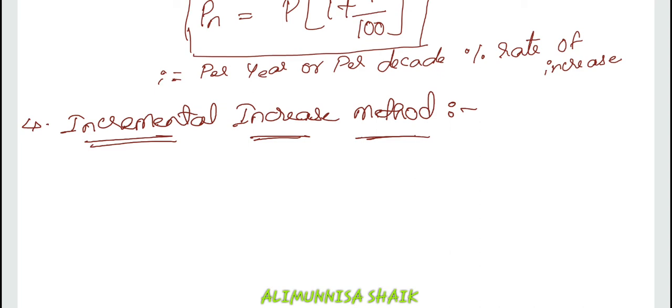In this, the average increase in the population is found out as per arithmetical progression method. So, what we do, we will be taking an average and the increase is added to the arithmetical progression method to get the net incremental increase once for every future decade. In this, the average of increase in population is found out as per arithmetical progression method, and to that is added the average of the net incremental increase in 1 year once for every future decade.